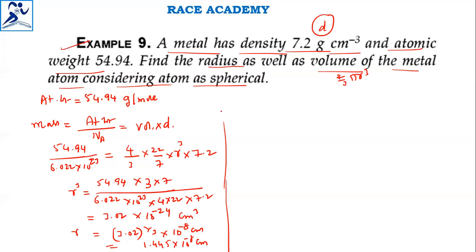Now, once we have got the radius of the atom, we can find volume easily. Volume formula, that is again 4/3 pi r cube. So the first answer we calculated is radius, the second answer we are calculating is volume. That is 4/3 into, again 22/7, that is 3.14, into r value 1.445 into 10 power minus 8 whole cube.